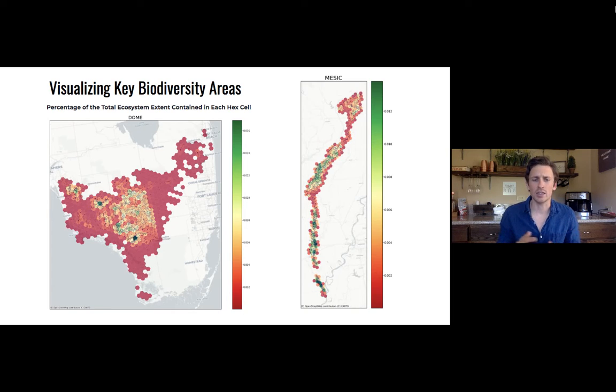To visualize this process, we generated a heat map of each ecosystem. Red cells on the map depict areas with very little to no ecosystem present. As we move along the gradient from yellow to green, more and more of that particular ecosystem is present within a single hex cell. This is based on the proportion of ecosystem within that unit relative to the entire ecosystem extent.